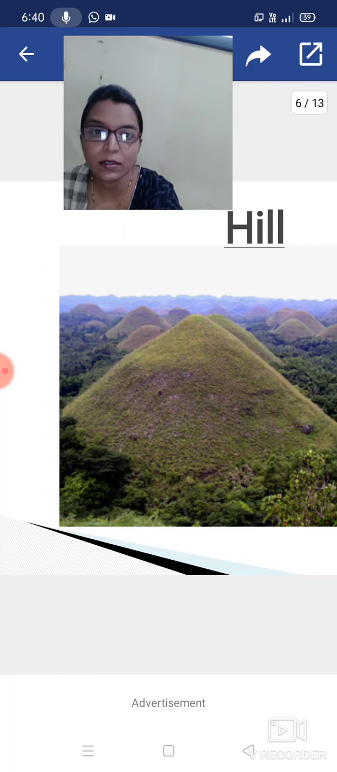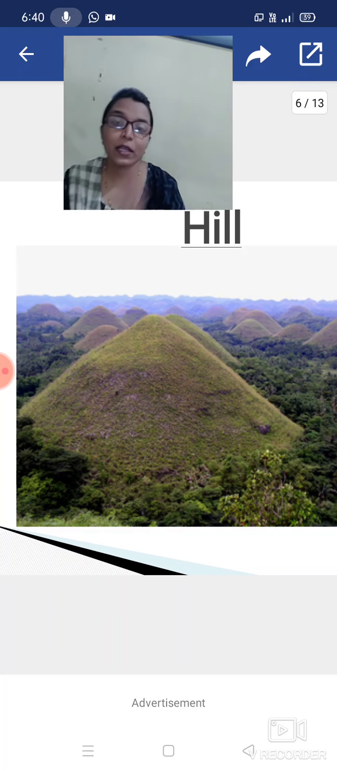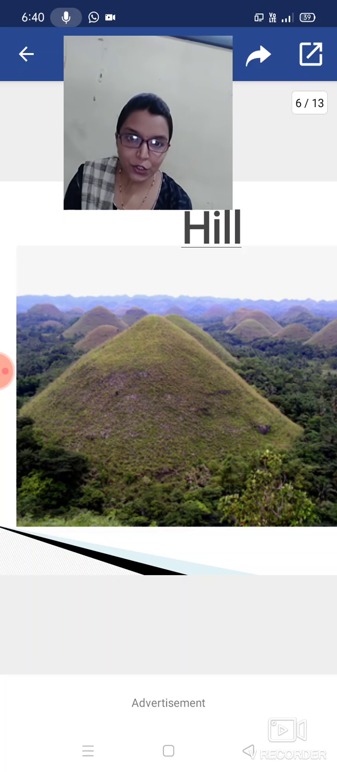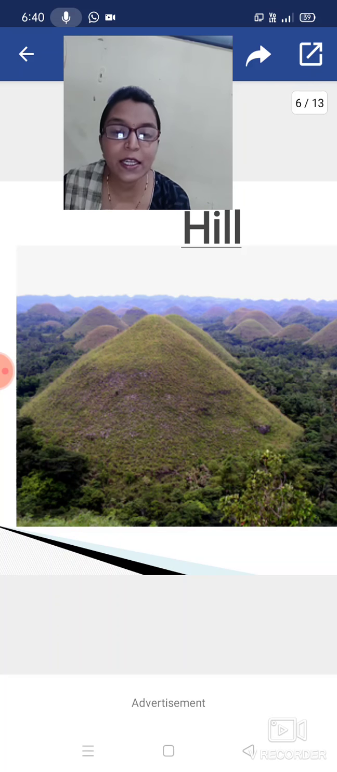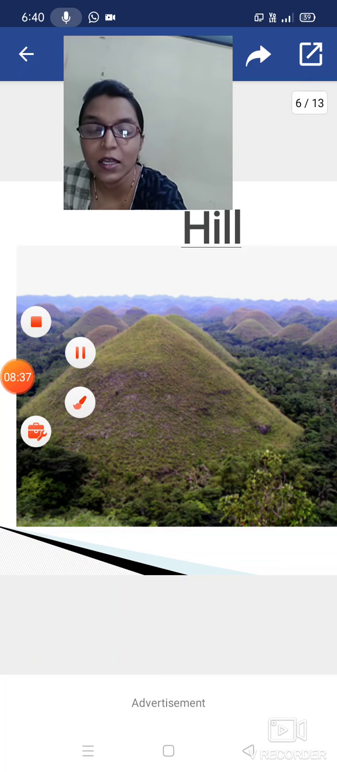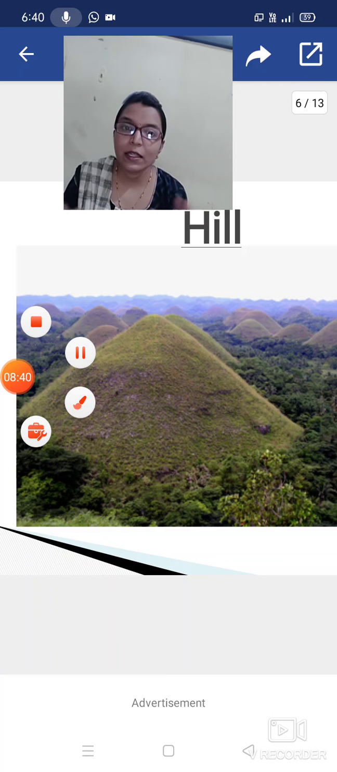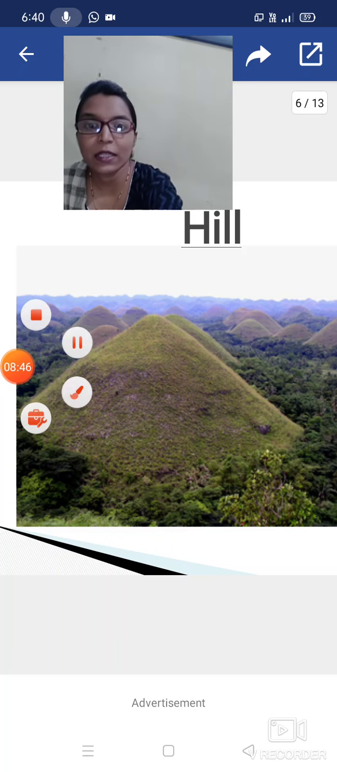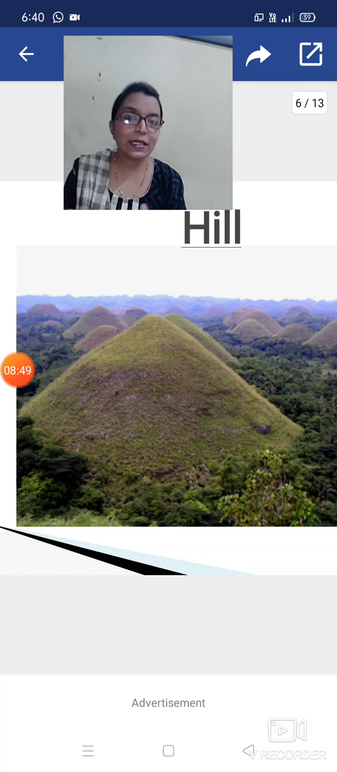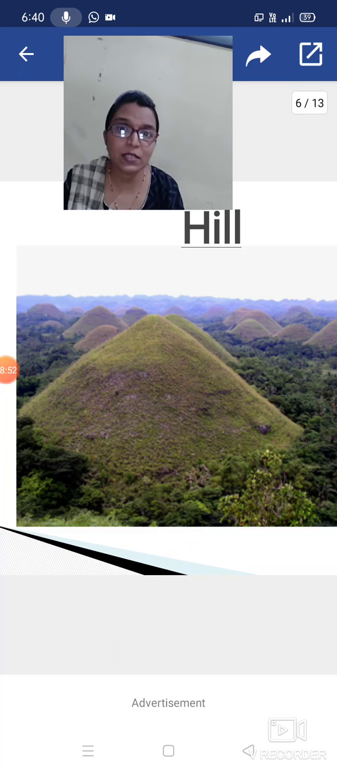The next one is hill. Some of you have seen hills. Some of you want to go to a hill station, and some of you have already gone there. In this image you can see it is a hill. So how can we define the hill? With the help of this image, can you define the hill? Think about that. In this image you can see the flat surface. We are living in Ahmednagar. Can you see hills there? No. So it is not a flat surface.